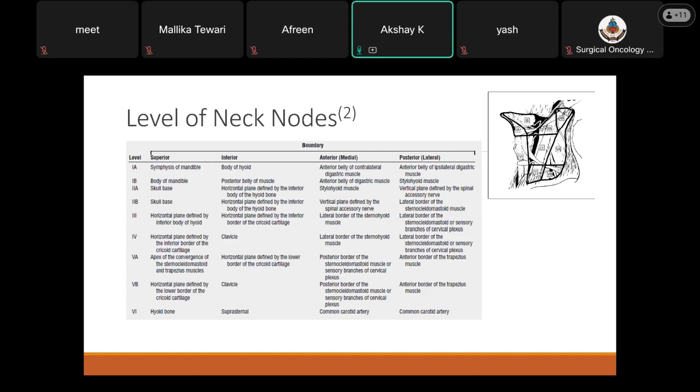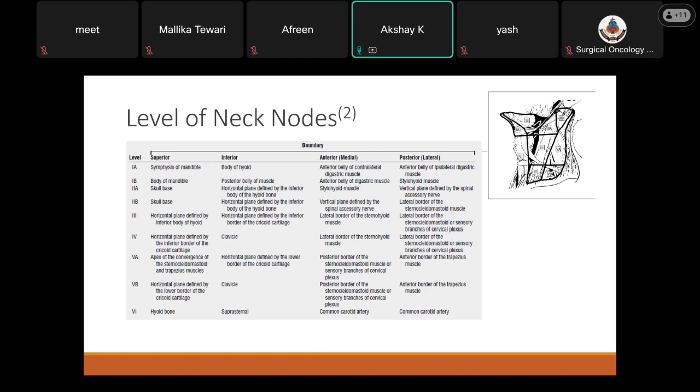Level 5 is divided by the superior and the inferior belly of the omohyoid muscle. 5A superiorly is at the apex of convergence of SCM and the trapezius muscle, inferiorly by the lower border of cricoid, medially by the posterior border of the SCM, and laterally by the anterior border of the trapezius muscle. 5B is defined from the cricoid to the clavicle, medially by the sternocleidomastoid's posterior border, and laterally by the anterior border of the trapezius muscle.